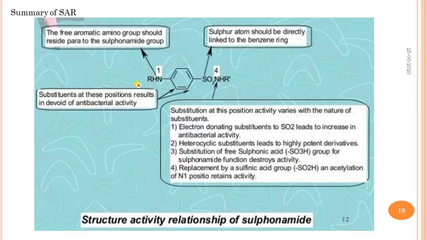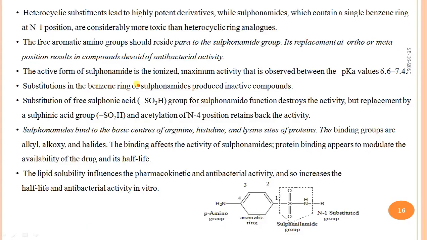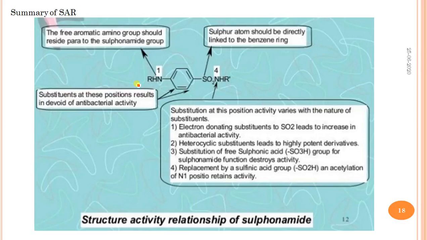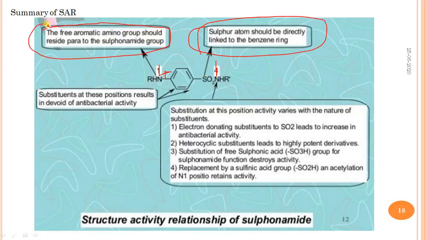This is the SAR of sulfonamides, a summary of the SAR. This is the fourth one. By mistake, this was numbered as one. So again, the first SAR is that the sulfur atom is directly linked to the benzene ring. The free aromatic amino group should be para to the sulfonamido group, meaning these two are para to each other. If we move this to the ortho or meta position, it decreases the biological activity.